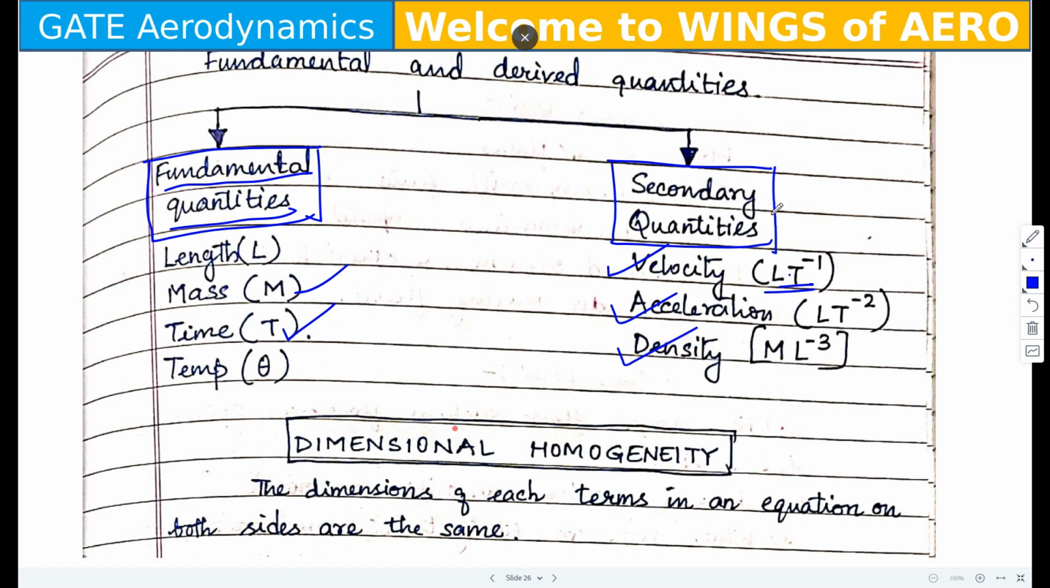Now we have also discussed dimensional homogeneity. That means the left hand side and the right hand side of the equation should be the same. For example, the Reynolds number equals rho v d by mu. Both sides are M^0 L^0 T^0, because it represents a dimensionless number.